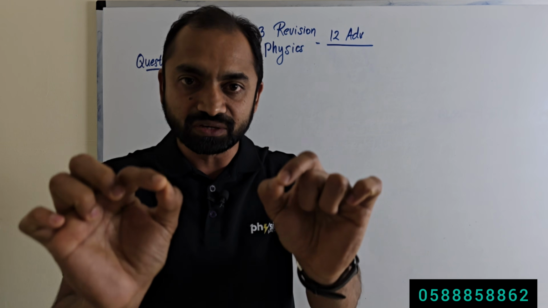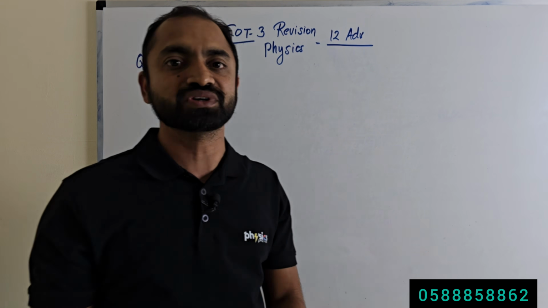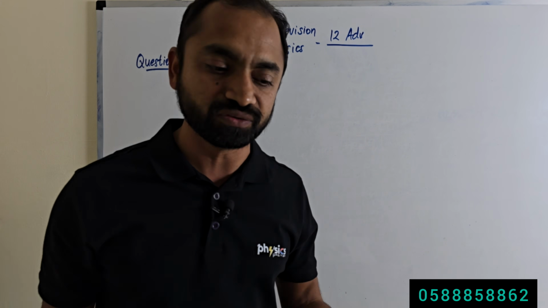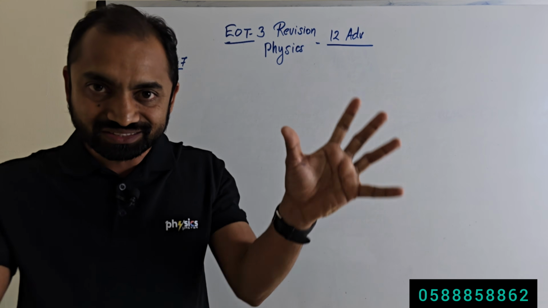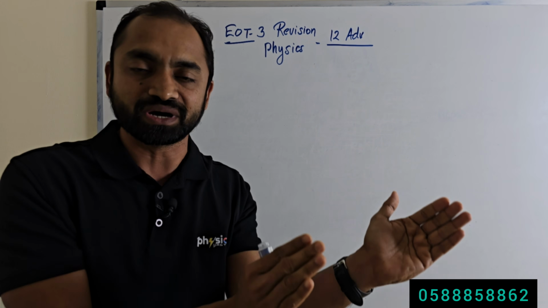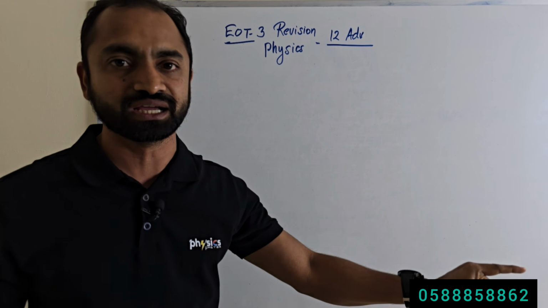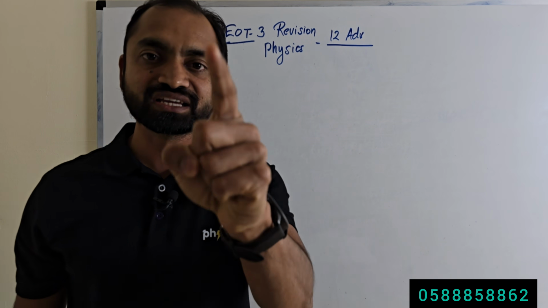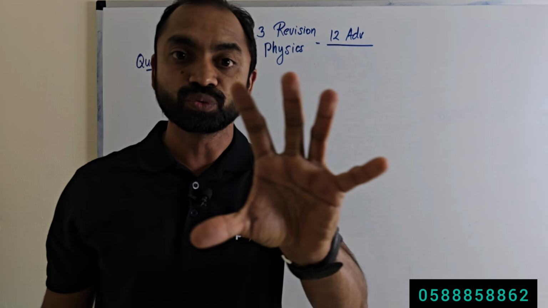So de Broglie waves will have a wavelength also, and in question number 7 we will discuss how to calculate the de Broglie wavelength. So what is de Broglie wavelength? It is the wavelength of the waves of the particles. If electromagnetic radiation that usually behaves as waves can behave as particles, then particles like electrons, protons, neutrons, etc. can behave as waves also.